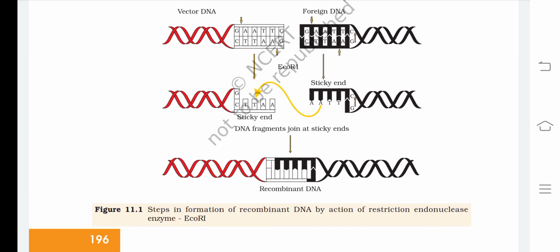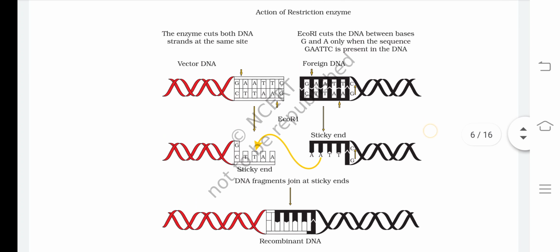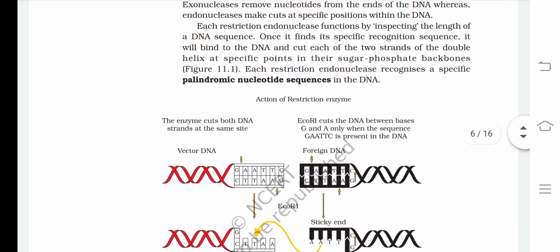So let us look at the steps in the formation of recombinant DNA by the action of the restriction endonuclease enzyme EcoRI. The enzyme cuts both DNA strands at the same site, because the single restriction endonuclease recognizes the same sequence whether it's a vector DNA or the foreign DNA, so that they could combine easily.